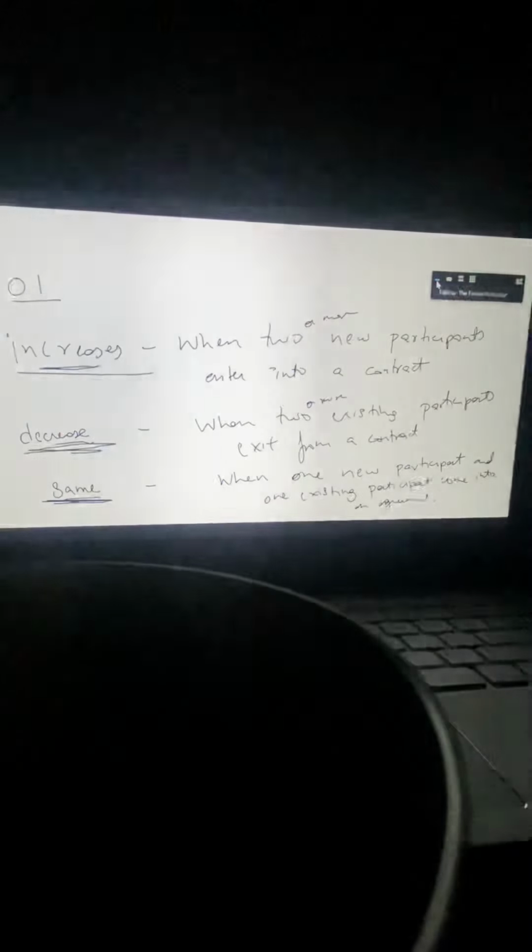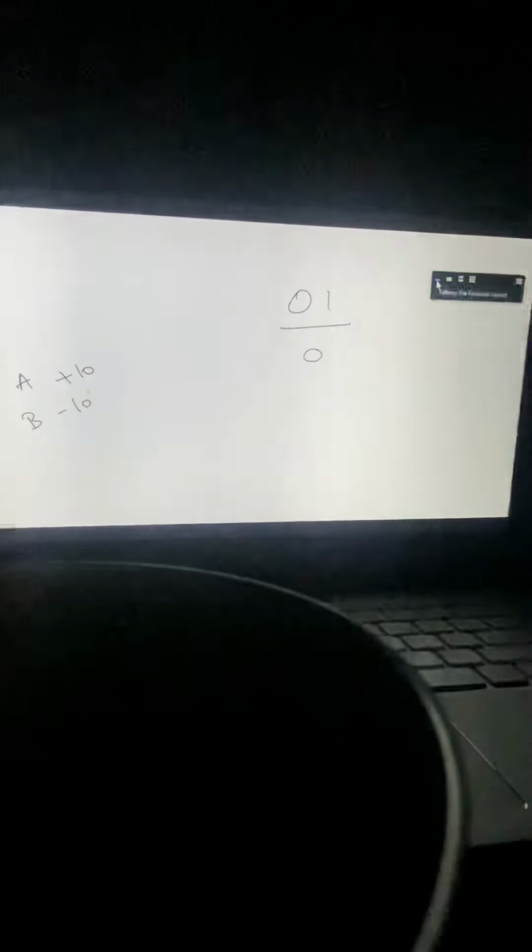Okay, now I'll explain this again. This is OI, and right now OI is 0, correct? Because there's no open contract right now. Now let's say A comes and he buys 10, B comes and he sells 10. What is the OI now? OI will increase. Why? Because two new participants are coming into an agreement. OI will go to 10. So that is the first thing we have written: OI increases when two new participants enter into a contract. OI has increased from 0 to 10.